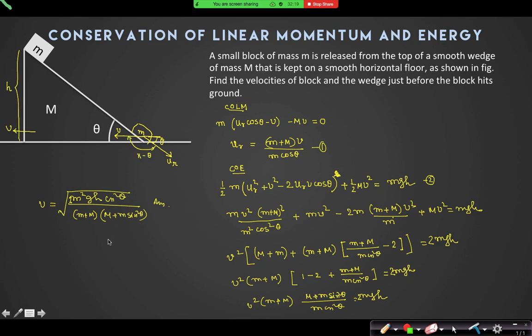Sir, if we had assumed the velocity of the wedge in the opposite direction, then? If you assume this in the opposite direction, then you will always get a negative sign here. It will be plus, sir. It will be negative: U cos theta plus V it will be. Then it will be plus. So I think the answer will be negative only.